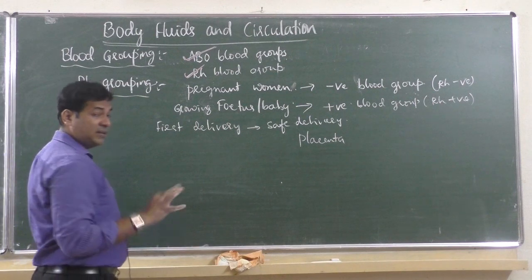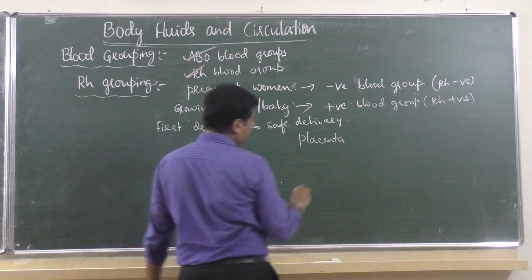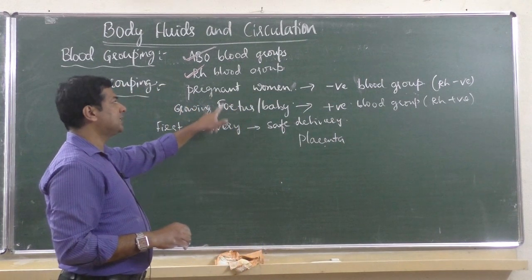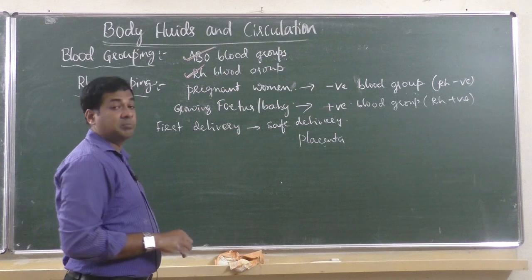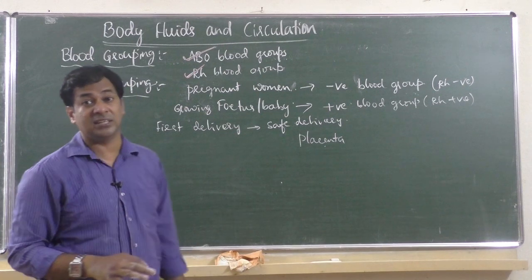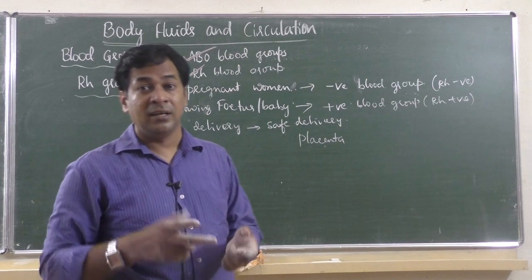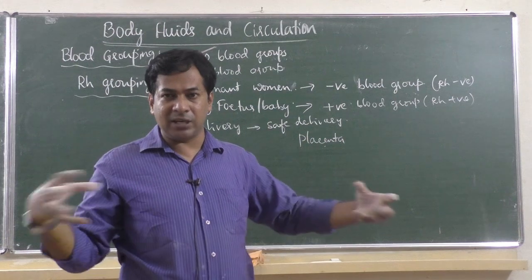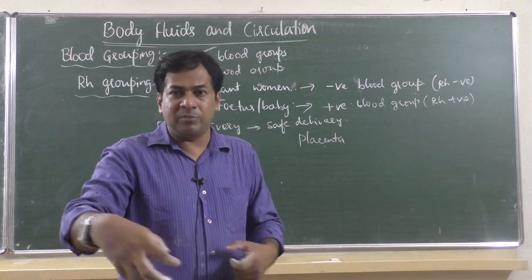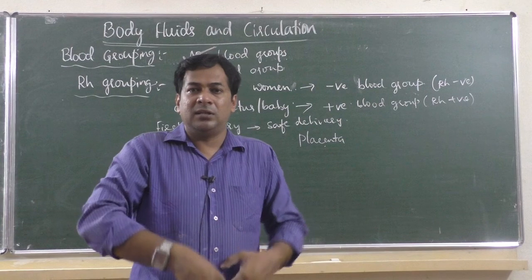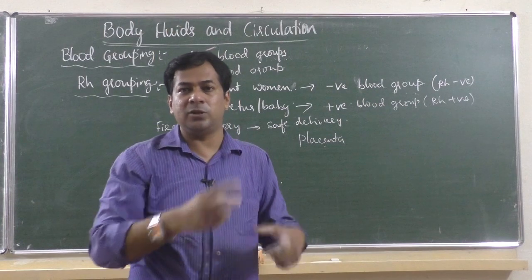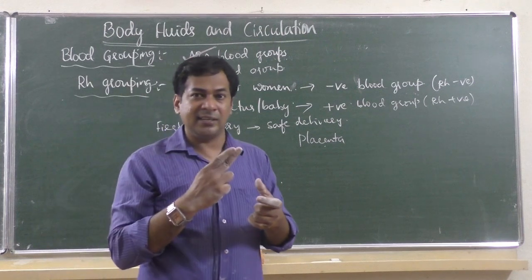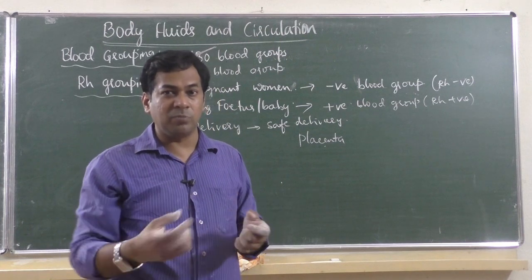What if it mixes? When it mixes, we will see now. During first delivery nothing happens, it is safe delivery because baby's blood doesn't mix with mother's blood. But suppose there is a chance of mixing after first delivery. During first delivery, they cut the placenta and separate the baby and mother. Otherwise, the connection is there between mother and baby. They just remove the baby, then the long tube will be there. They cut the tube and separate the baby from mother. While separating, when they cut it, at that time blood comes out through the placenta.